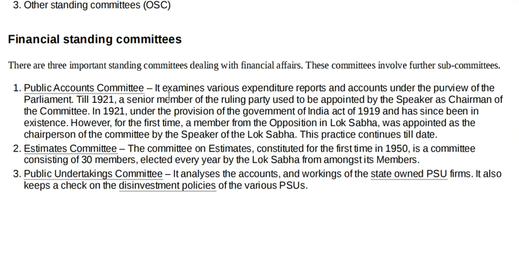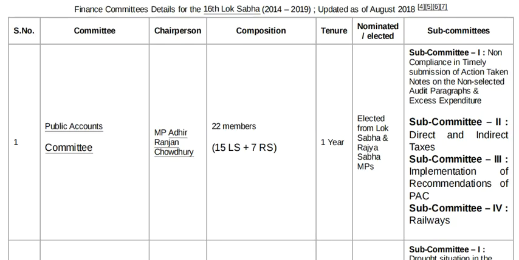Currently, the chairperson of the Public Account Committee is Mr. Adhir Ranjan Chaudhary. The 22 members comprise 15 members from Lok Sabha and 7 from Rajya Sabha, the total tenure of this committee is 1 year, and generally elected members of the Lok Sabha and Rajya Sabha hold this position.